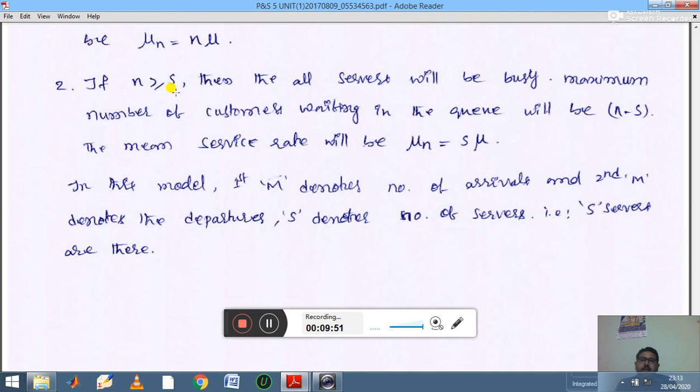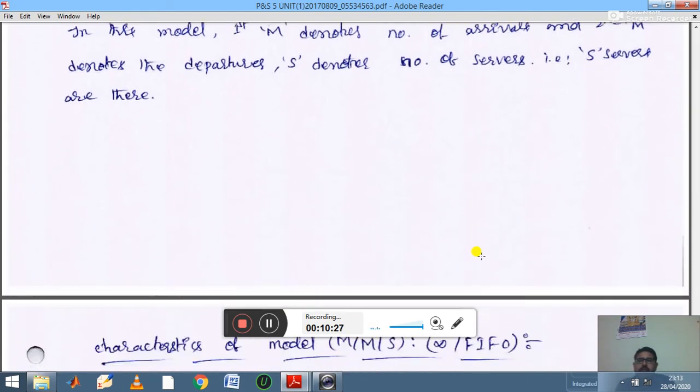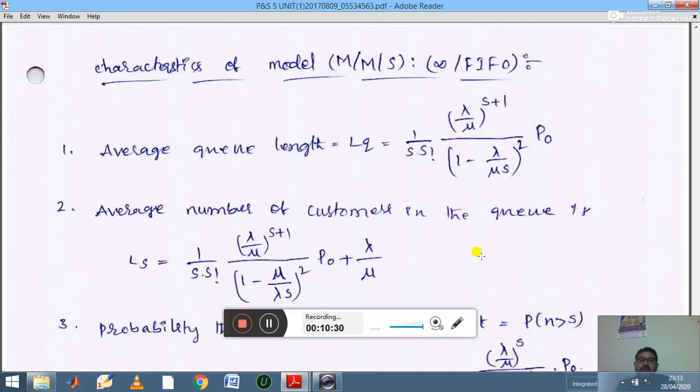Then let us discuss the second case. If n is greater than or equal to S, meaning the number of customers is greater than or equal to the number of servers, then all the servers will be busy. The maximum number of customers waiting in the queue will be n minus S. The mean service rate will be mu n equals S mu. In the model, the first M denotes arrivals, the second M denotes departures, and S denotes the number of servers.